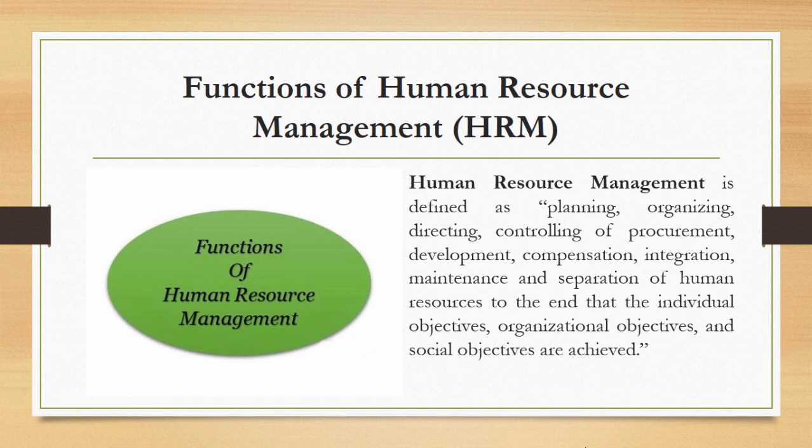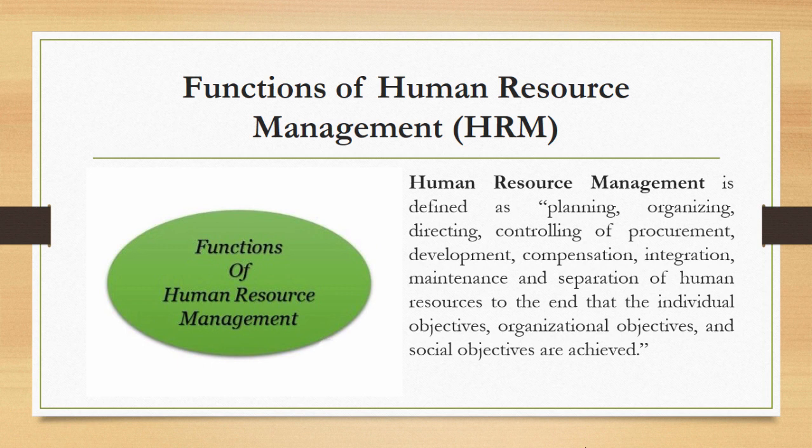Human resource management is defined as planning, organizing, directing, controlling of procurement, development, compensation, integration, maintenance and separation of human resource to the end that the individual objectives and organizational objectives and social objectives are achieved.